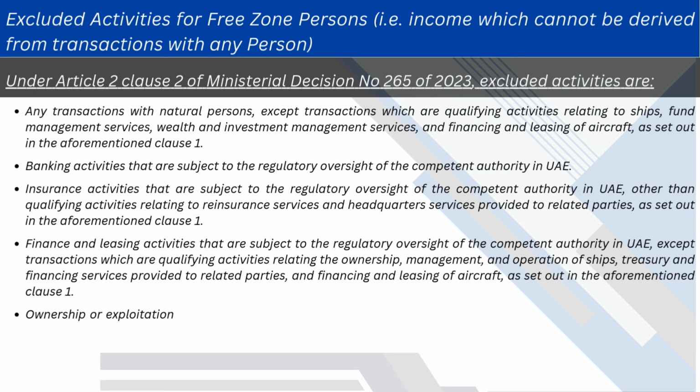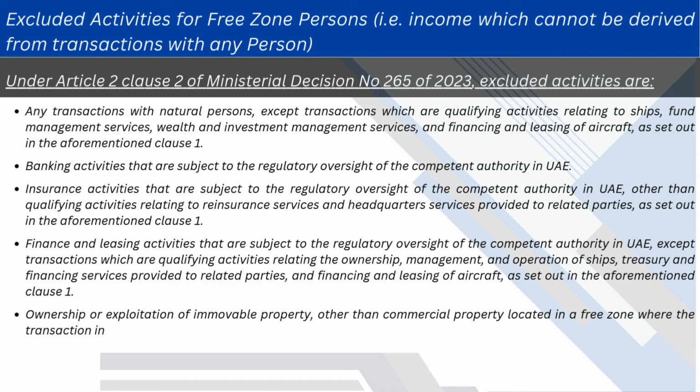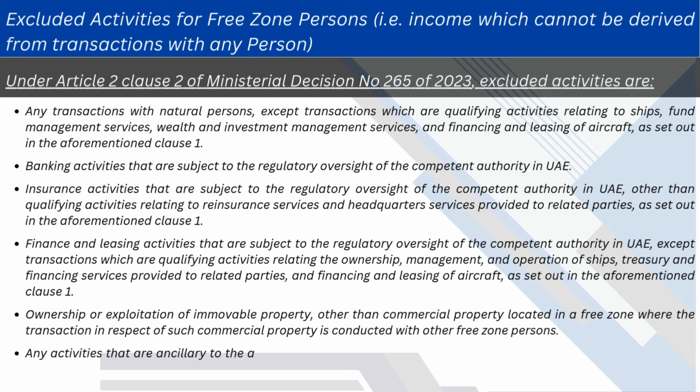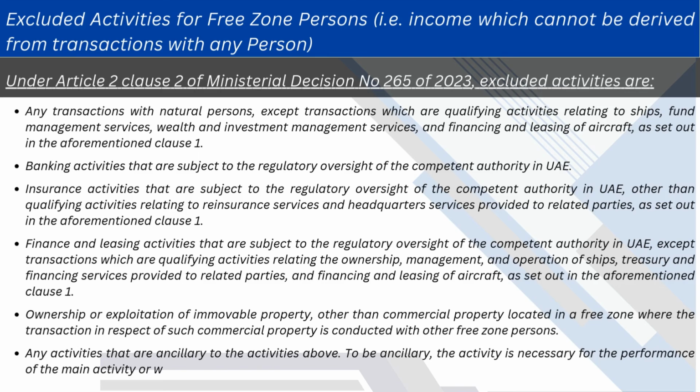Ownership or exploitation of immovable property, other than commercial property located in a free zone where the transaction in respect of such commercial property is conducted with other free zone persons. Any activities that are ancillary to the activities above. To be ancillary, the activity is necessary for the performance of the main activity or it makes a minor contribution and cannot be regarded as a separate activity.